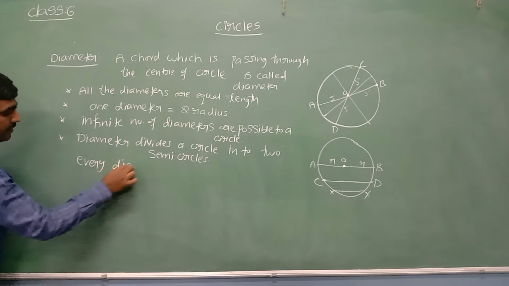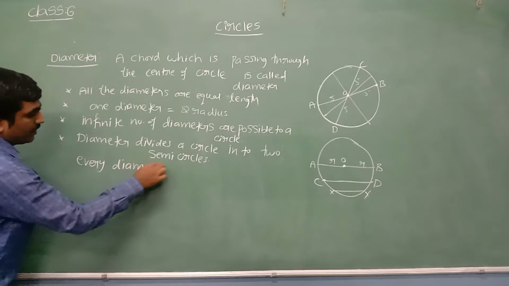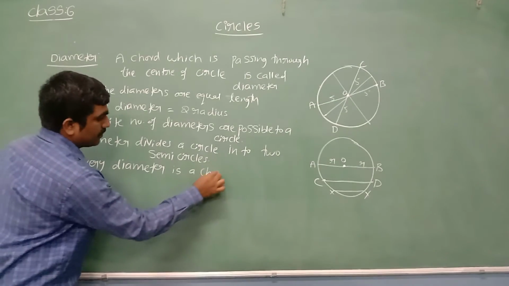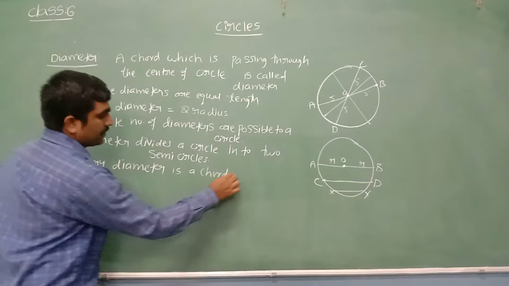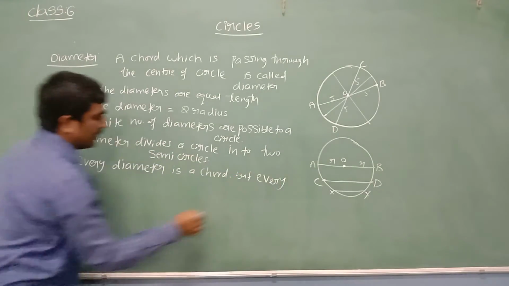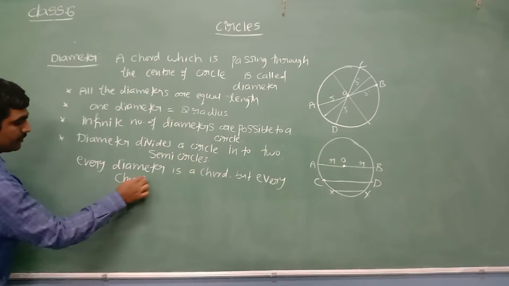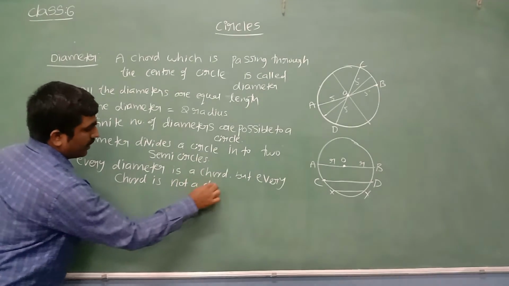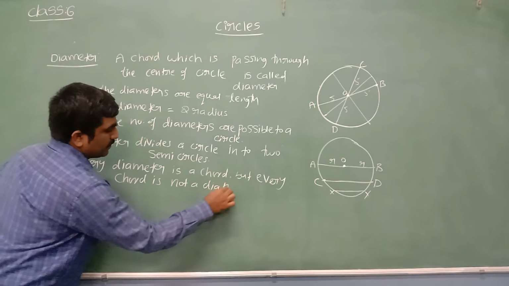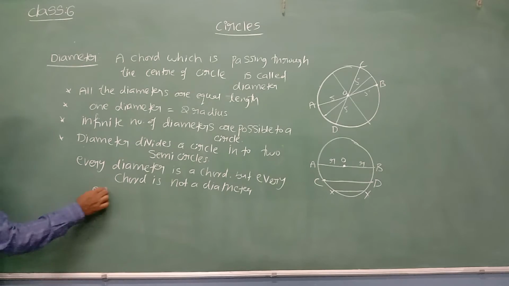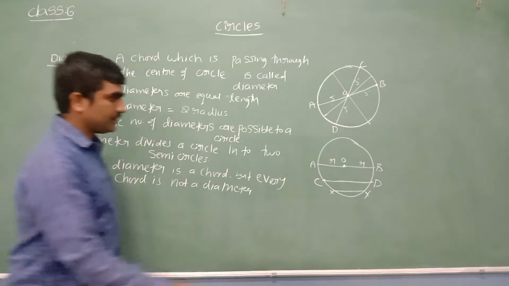Every diameter is a curve, but every curve is not a diameter. If you have a doubt, we'll see an example from the adjacent figure.